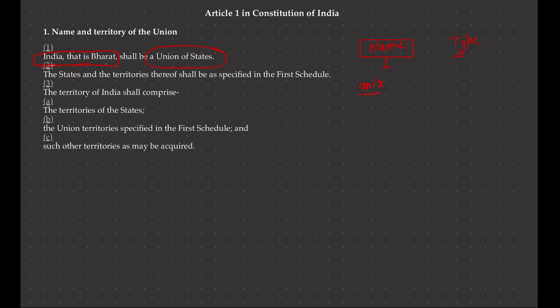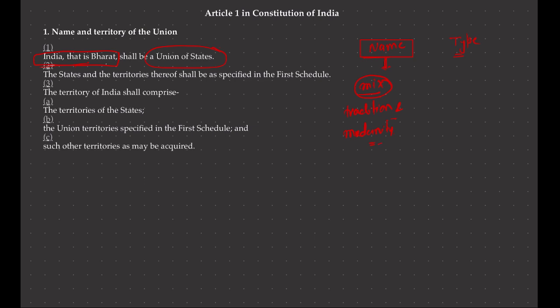The name of our country itself reflects the mix of tradition and modernity, and that too is reflected in the wording of your fundamental duties. So the name of our country, India, that is Bharat, is a reflection of a mix of tradition and modernity.